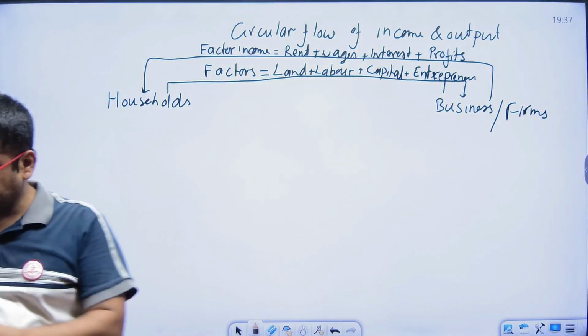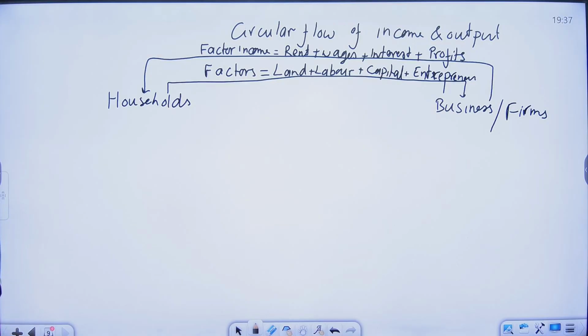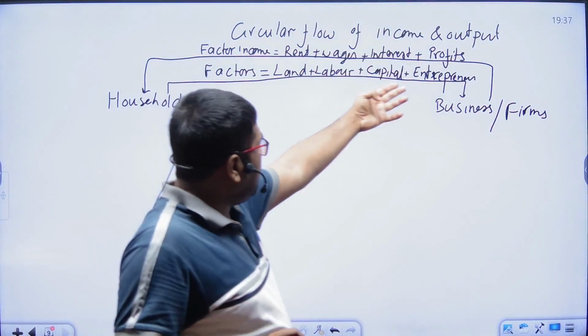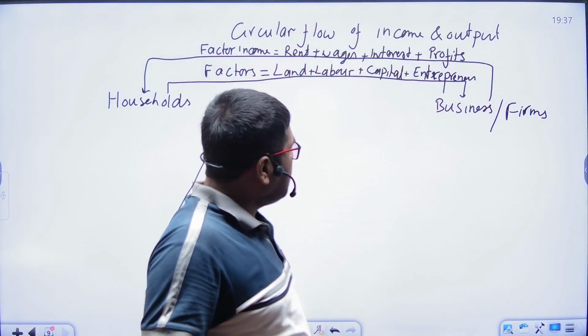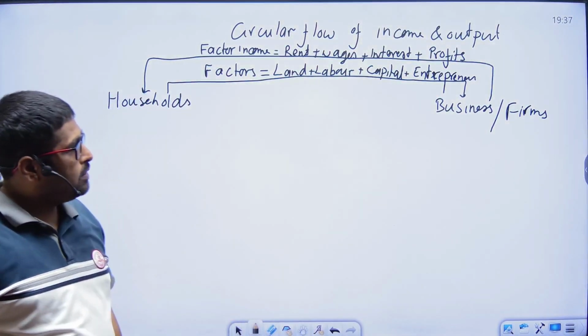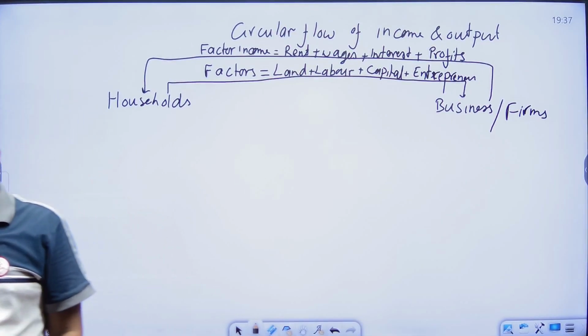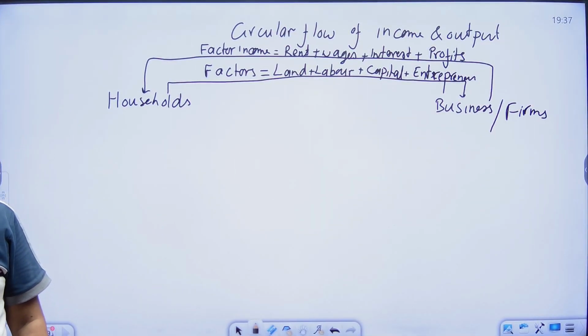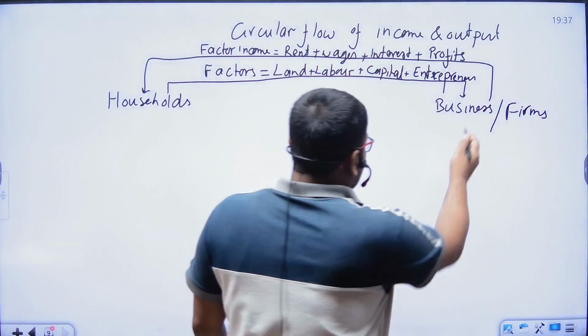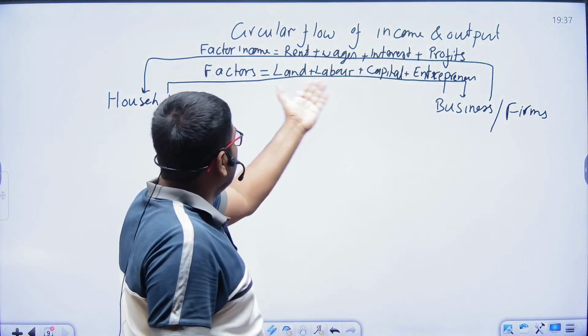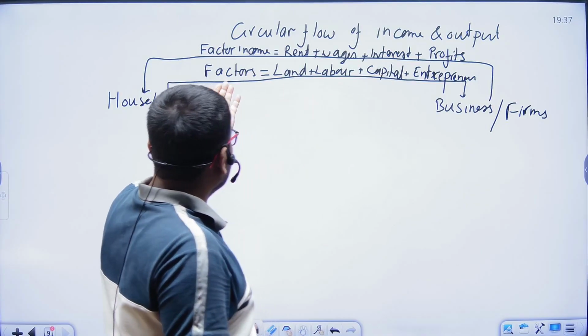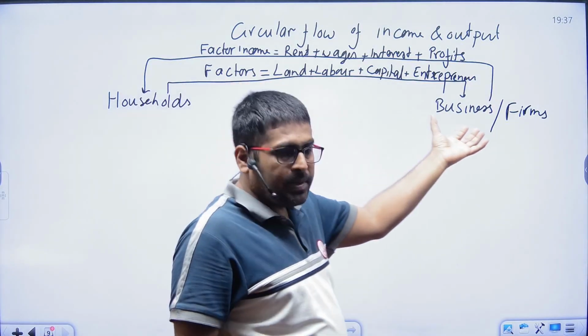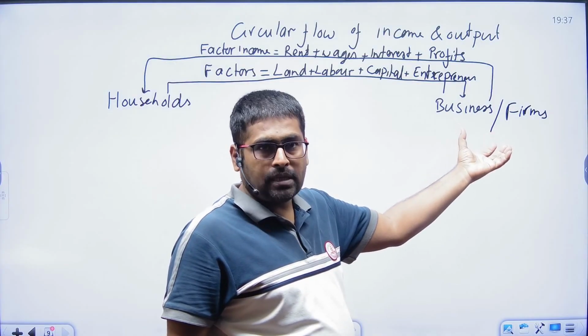Next point. These factors, capital, labor, land and entrepreneurs, are used by the businesses to produce goods and services.